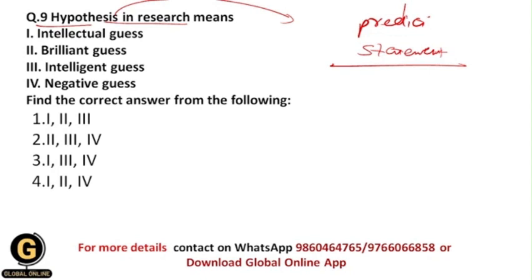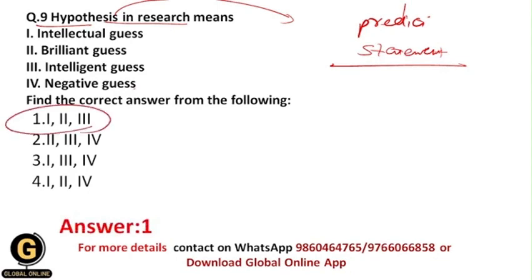It includes a clear definition of the proper relationship between the variables. That's why hypothesis is an intellectual guess, a brilliant guess, and an intelligent guess, all of these. So your correct answer should be 1, that is 1, 2 and 3.